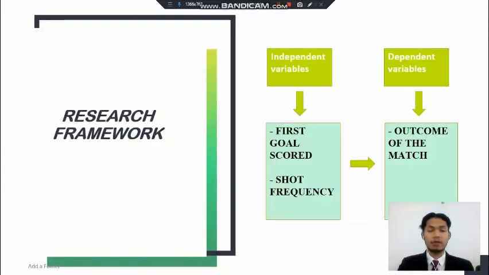This is the research framework. As I mentioned earlier, the independent variable and dependent variable. The independent variable is the first goal score and shot frequency, and dependent variable is outcome of the match, which is winning team and losing team.